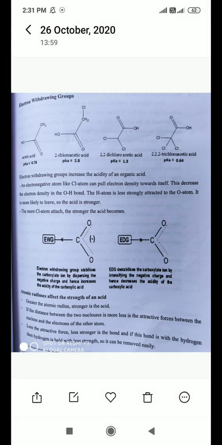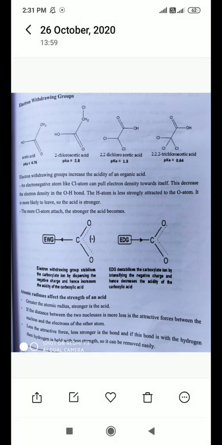You must have heard in different theories of acids and bases that if the compound has the ability to give H plus ion very easily, it is a stronger acid. This concept is applicable here.